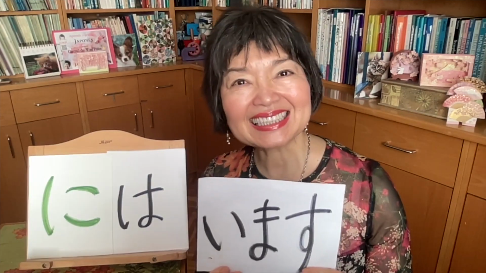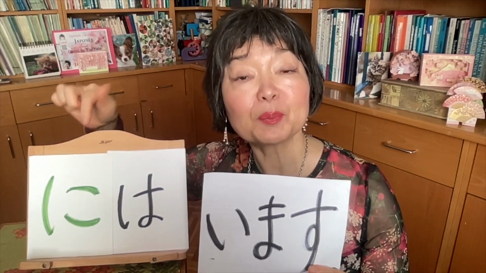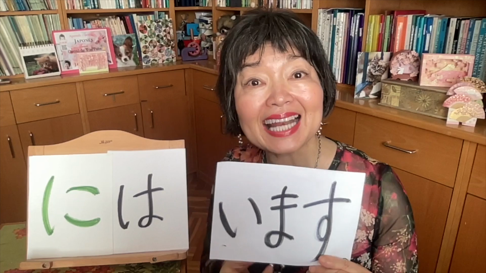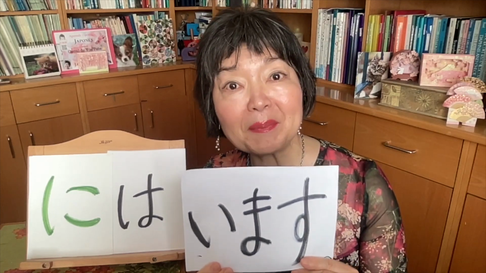are emphasizing these places. In Tokyo, there are lots of people. In this case, I want to emphasize in Tokyo. I'm talking about in Tokyo, not in Fukushima or in Nagano. It's in Tokyo, okay? In this case, I must use niwa, place niwa, because the last verb is imasu.